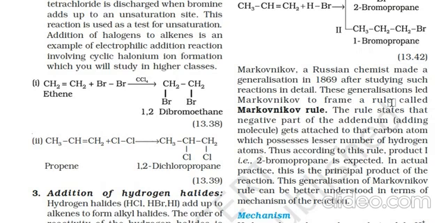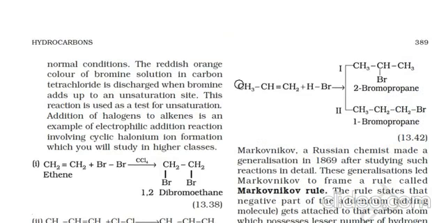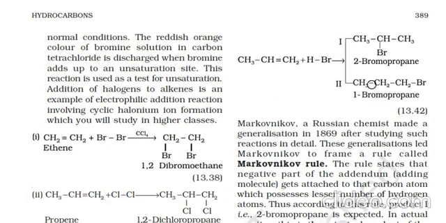if I am taking the compound prop-1-ene, which is reacted with hydrogen bromide here, the first product here is CH3CHBrCH3, 2-bromopropane. This will be done according to the Markovnikov rule only.